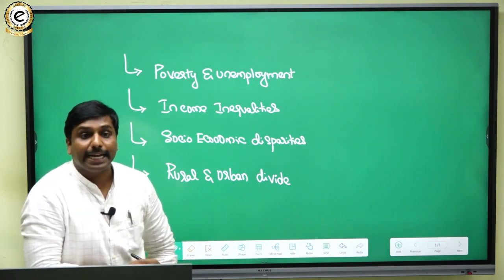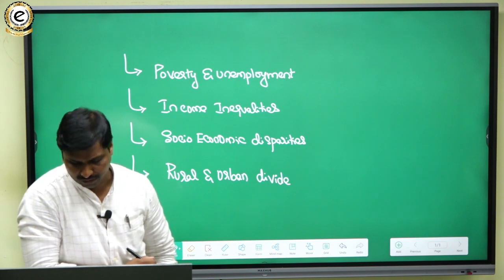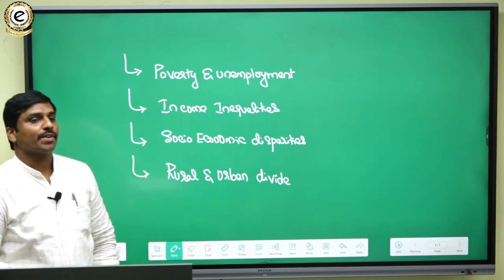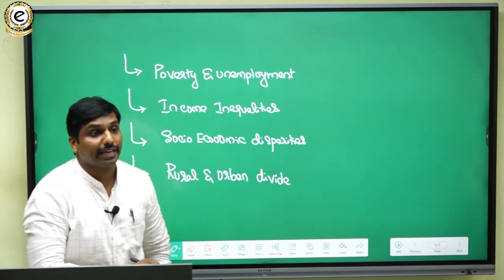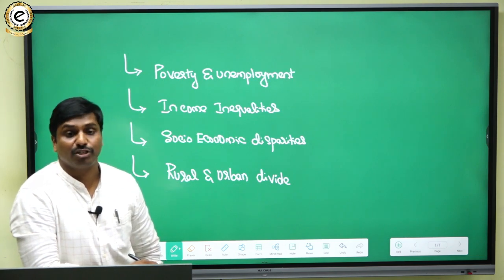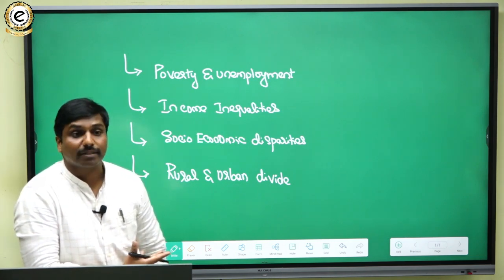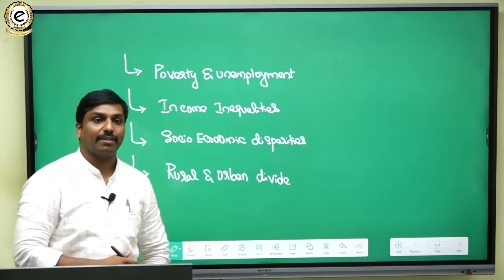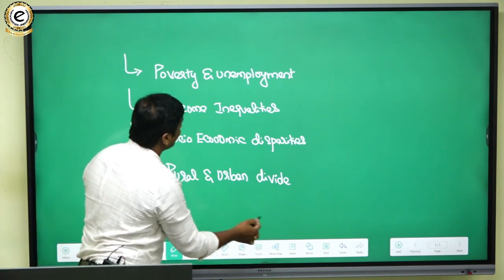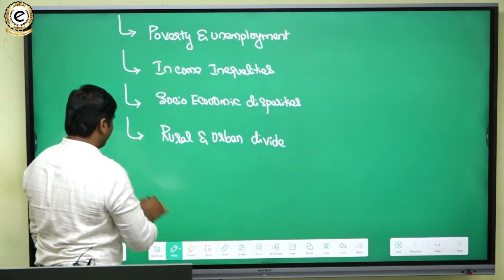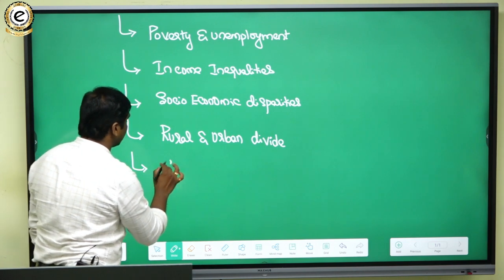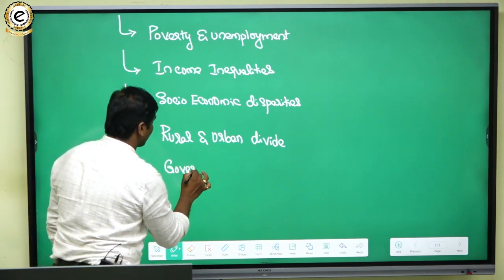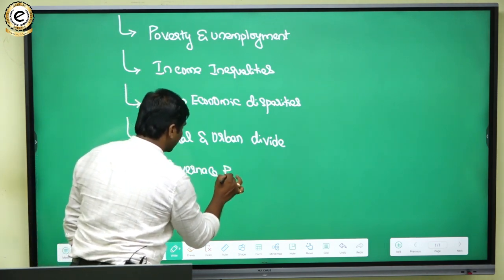Okay, and apart from this there are other generic factors like issues such as corruption and maladministration. This is also one factor why we lack in human development. So you can mention such governance-related factors.